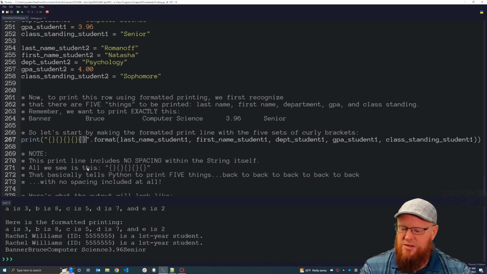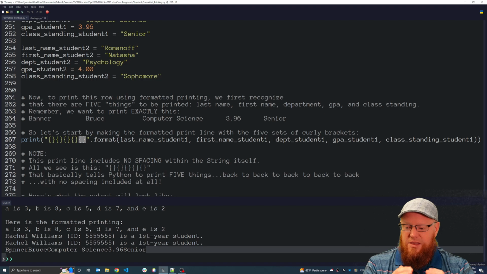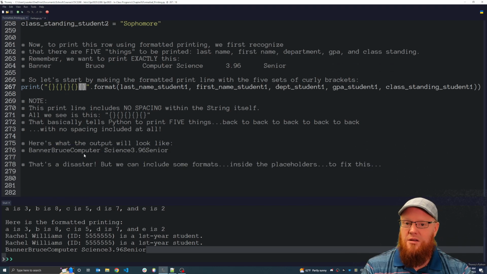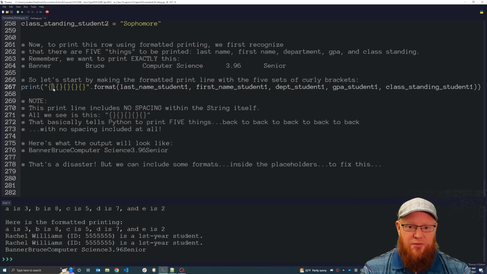So when we run this code, look at how hideous it is, because everything is literally printed back to back to back to back. We have 5 things being printed. That's a disaster, but no problem, because now we're going to see the power of formatted printing, where we can put some stuff inside each of these placeholders.